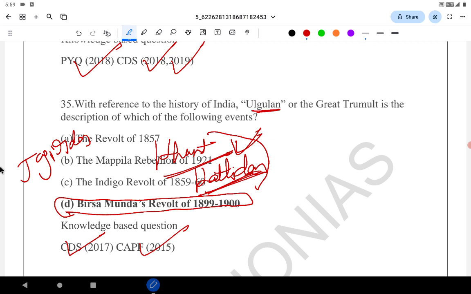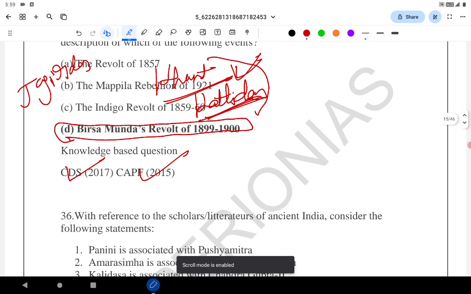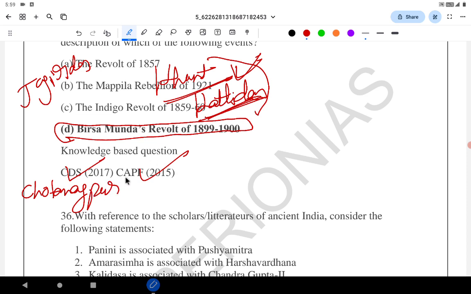One of the consequences of the Munda rebellion was that the Chota Nagpur Tenancy Act 1908 came into existence, which gave legal protection to their land rights. Another important term is Khunt.